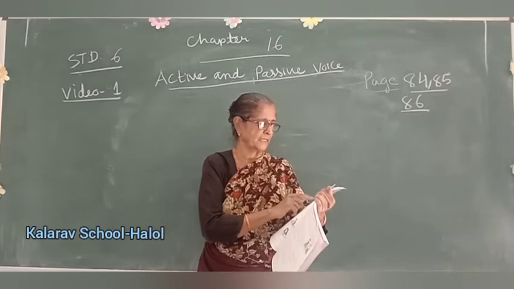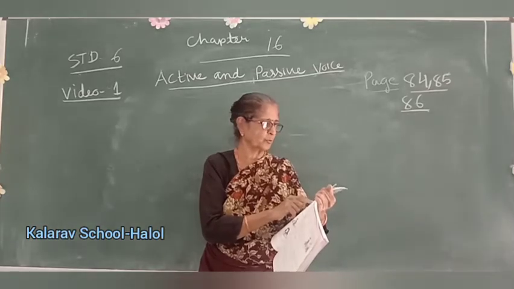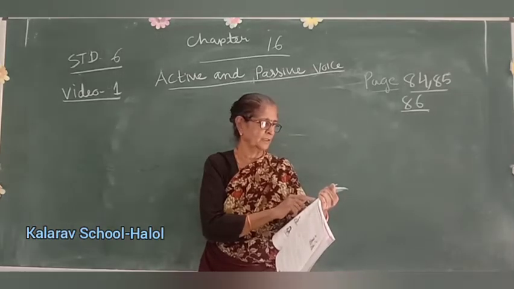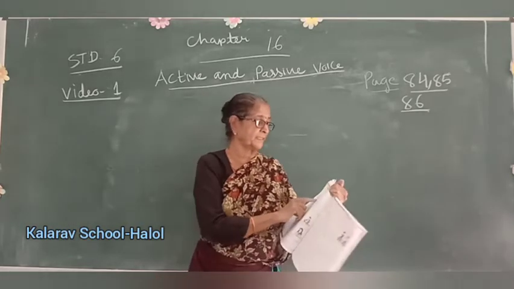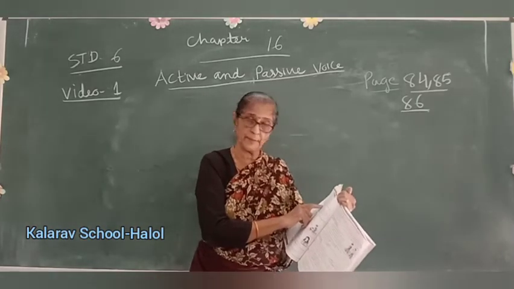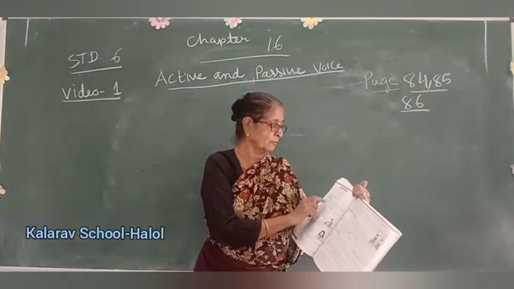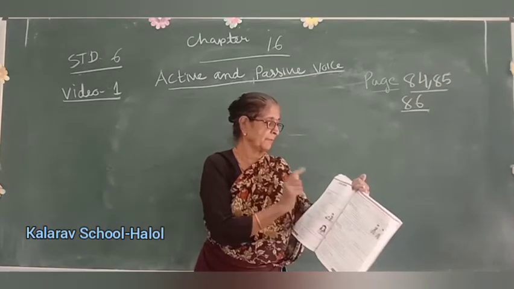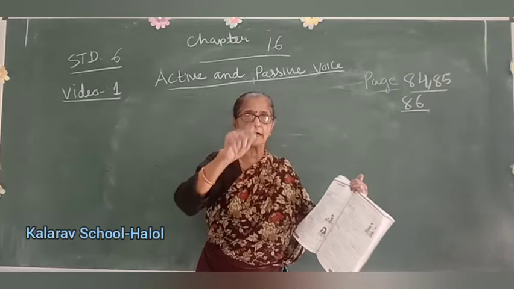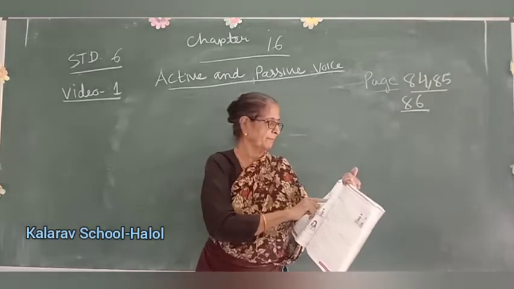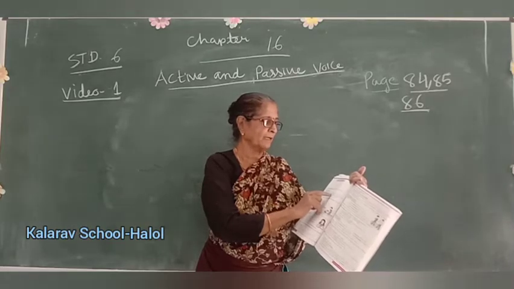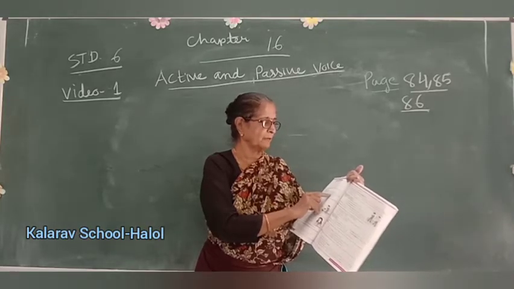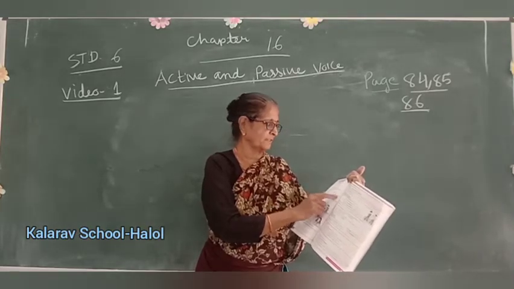Simple present tense. Rita writes a story, active voice. A story is written by Rita. Now see children, here you see Rita is a proper noun, so it is capital. And down also, a story is written by Rita, in passive voice also. R will be capital. My teacher loves me. Now my is changed to I. I am loved by my teacher, passive voice.